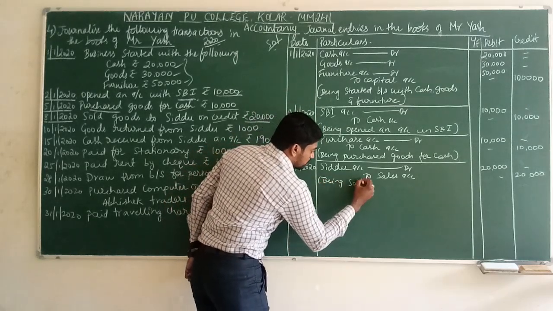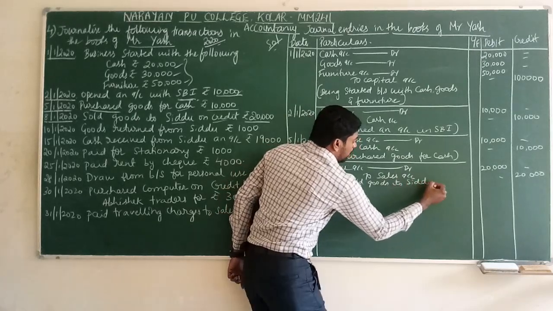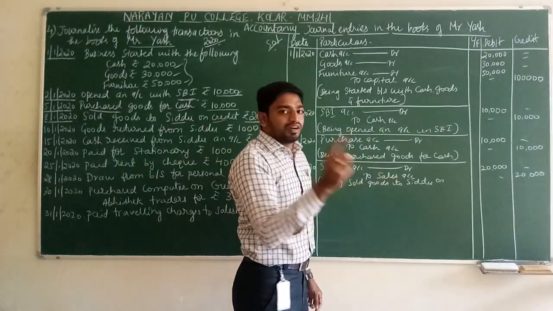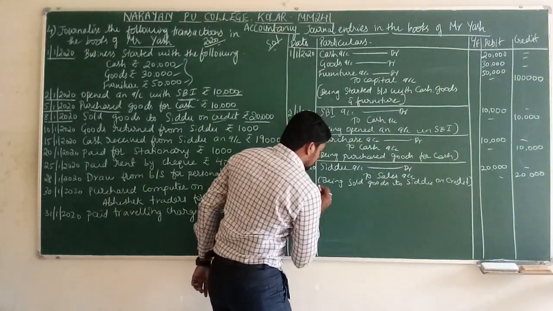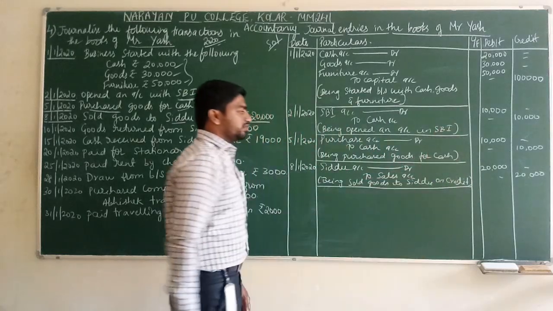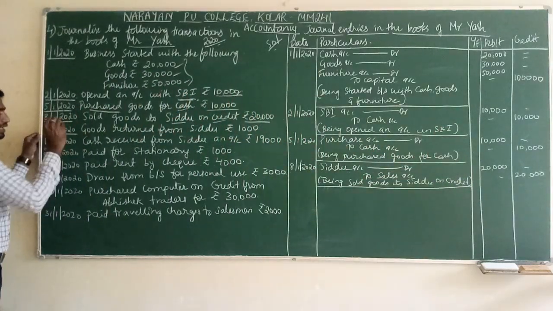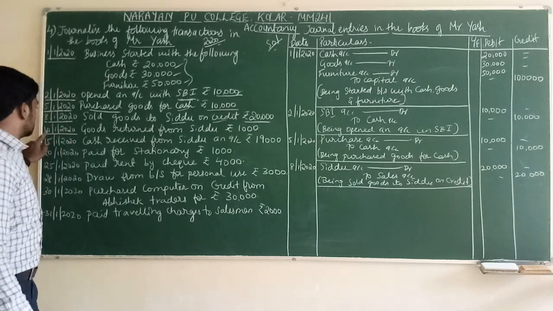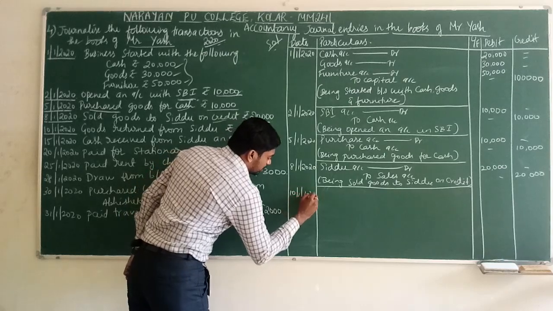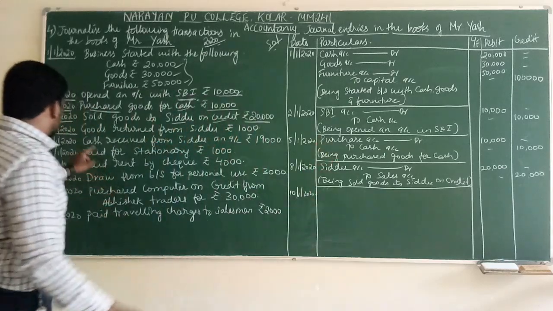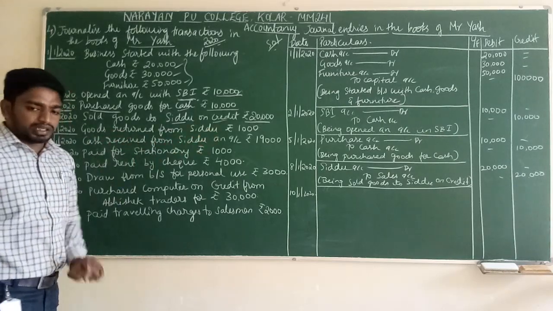Being sold goods to Sidhu. On which basis? We are selling goods on credit. Close the transaction. This is sufficient. Next, 10th date. What is the next transaction? Write down the date in the date column. 10/1/2020. What is the transaction? Goods returned from Sidhu, rupees 1000.